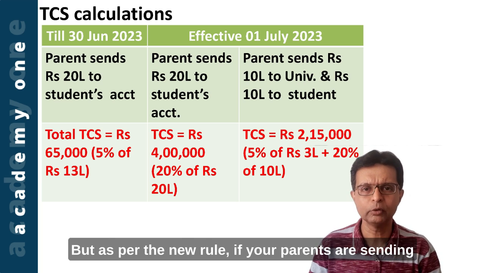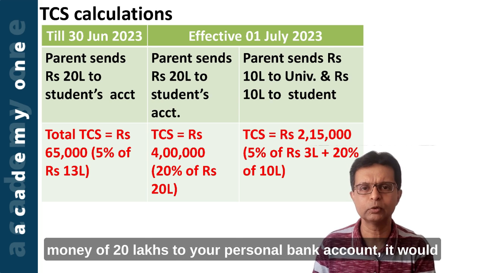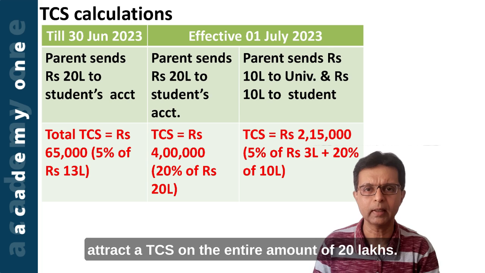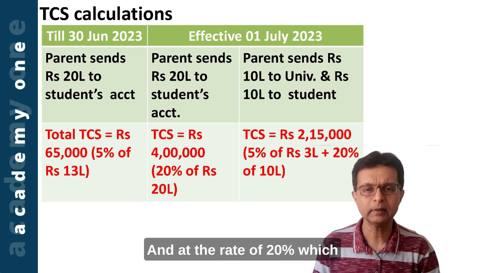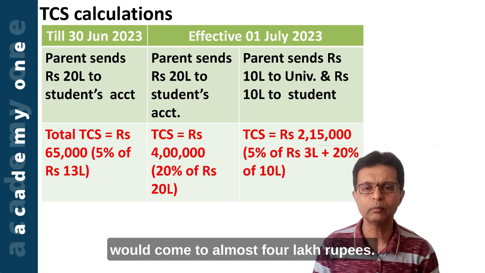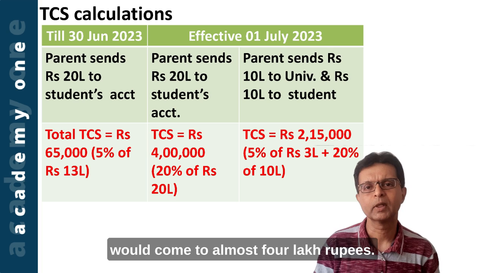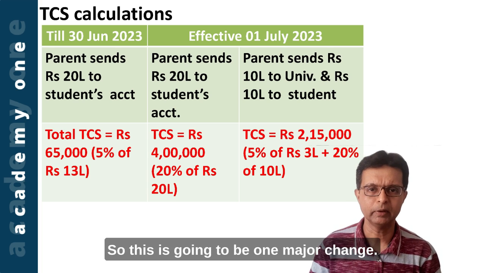But as per the new rule, if your parents are sending 20 lakhs to your personal bank account, it would attract a TCS on the entire amount of 20 lakhs at the rate of 20%, which would come to almost 4 lakh rupees. So this is going to be one major change.